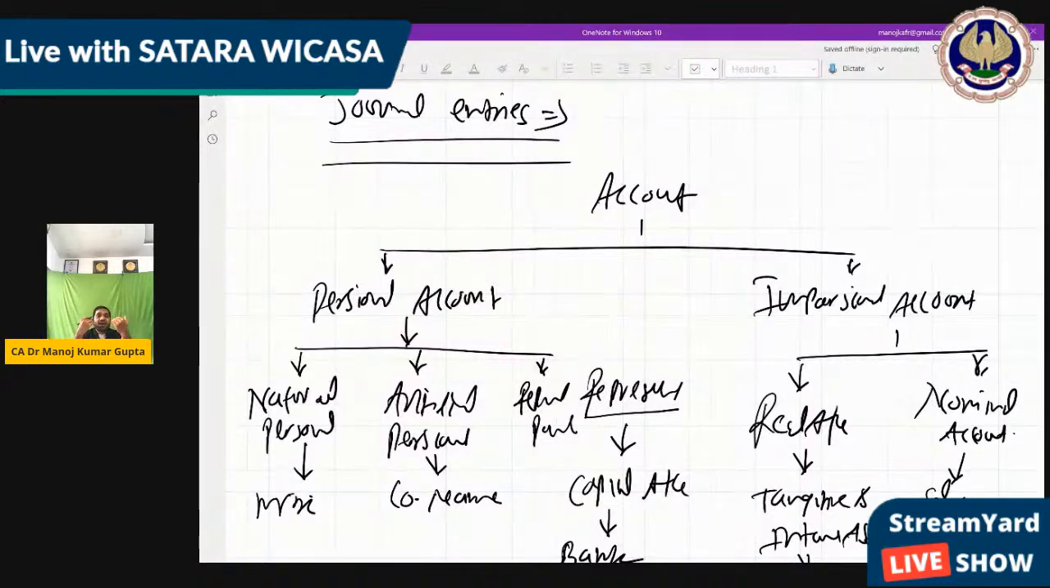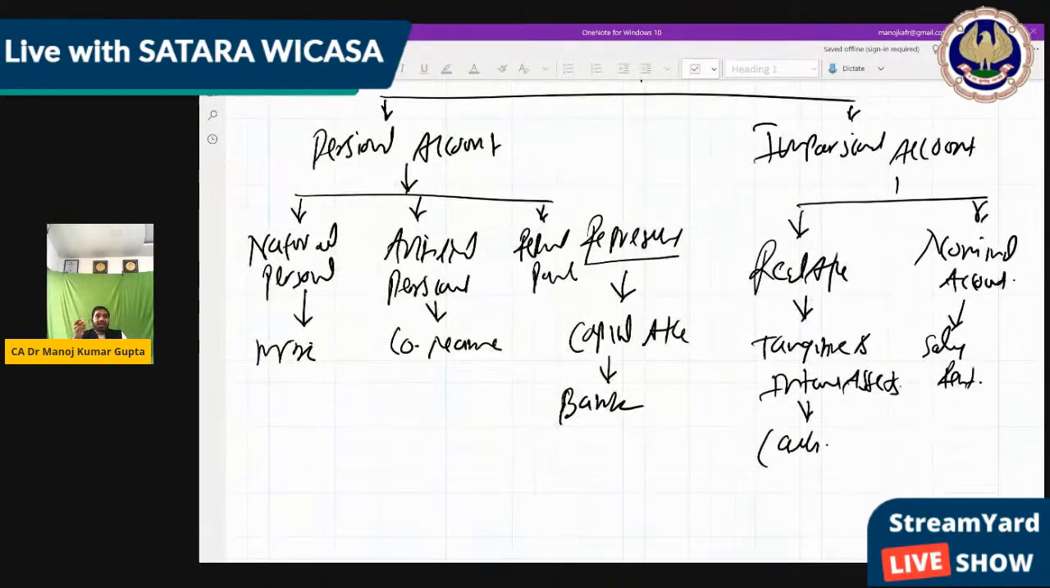Personal account means where there is some person with whom we are doing the transaction. These are natural persons like Mr. X, Mr. Y, etc. Artificial person is where a company name is there, which we cannot actually see, but still they are persons, like a company. Then representative person is like another person which is indirectly using a person's name, like a bank account, like a capital account. Capital account represents the proprietor's name, but we use capital. So these are the representative personals. Now impersonal, we have two types, that is real and nominal.